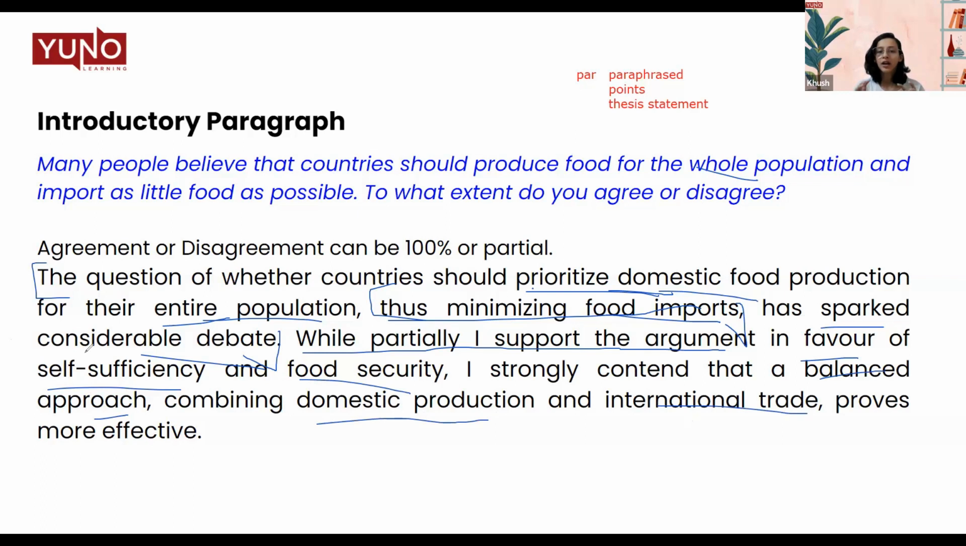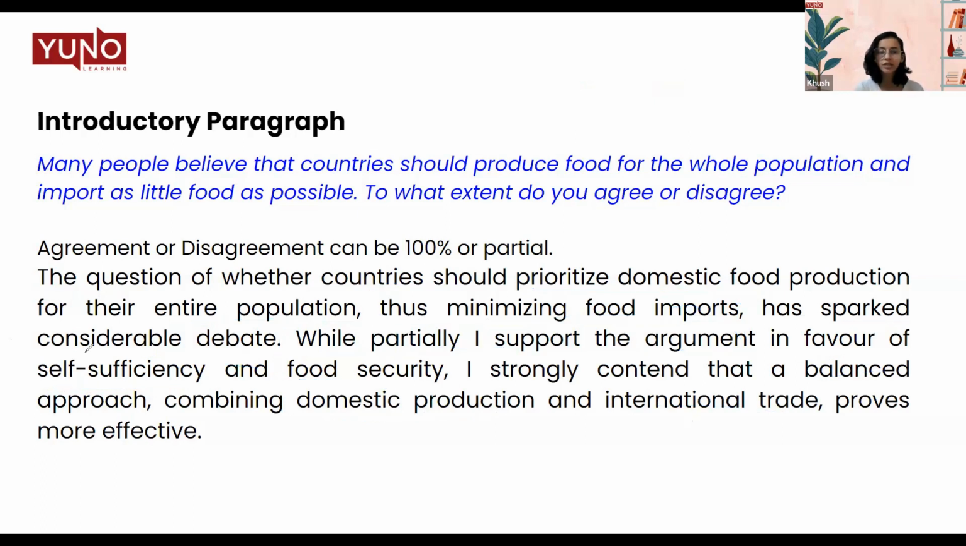So see, when you have the structure of the introduction, it is not important that you rigorously follow a paraphrase statement, then the points, and then the thesis statement. You can also incorporate the points within your thesis as you feel comfortable. In this statement, we have made sure that our stance is clear. That means if I'm agreeing or partially agreeing, what I'm agreeing to and what I'm disagreeing with is clear.